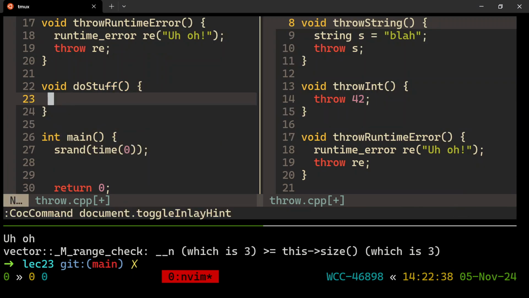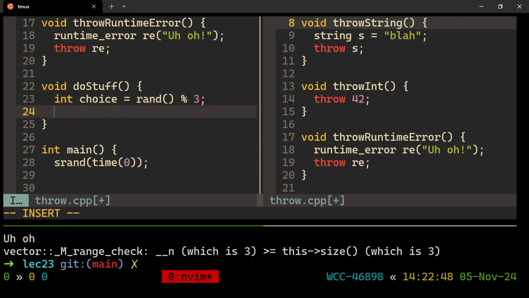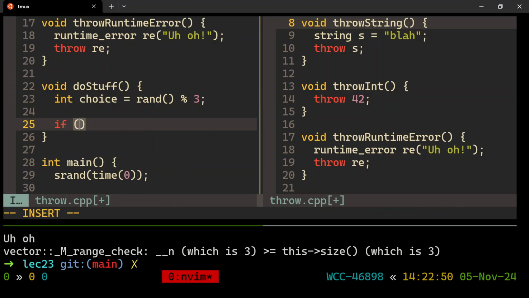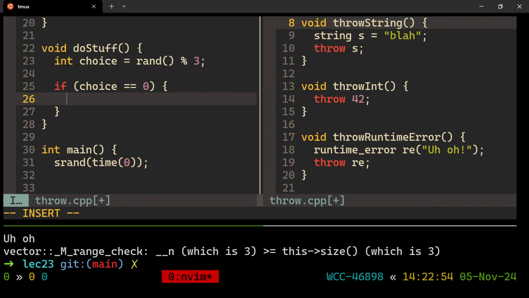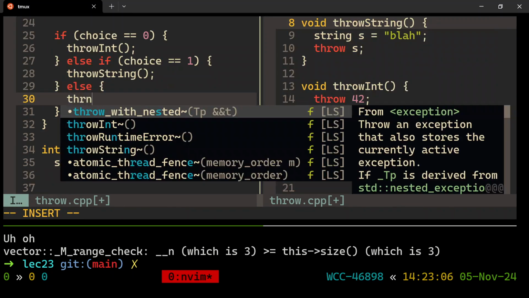All right, so here, let's make a random number between 0 and 2. Int choice equals rand mod 3. So that gives me a random number between 0 and 2. And now, if the choice is 0, let's do the throw int function call. Else, if the choice is 1, I'll throw the string, and then otherwise it was 2, so I'll throw the runtime error.